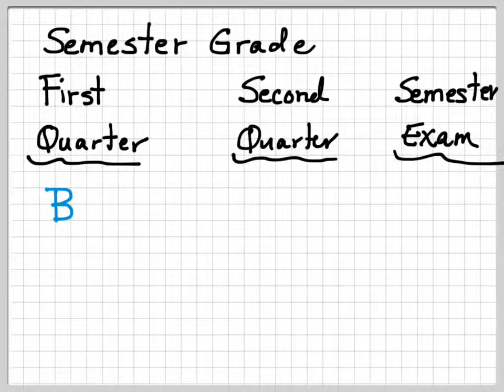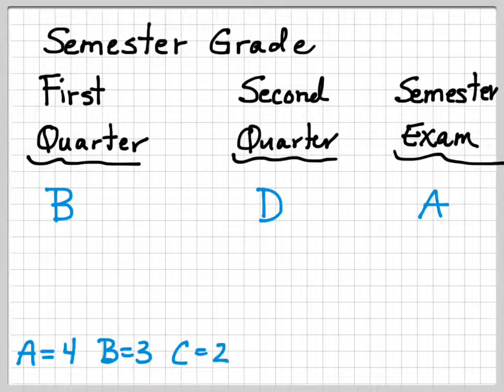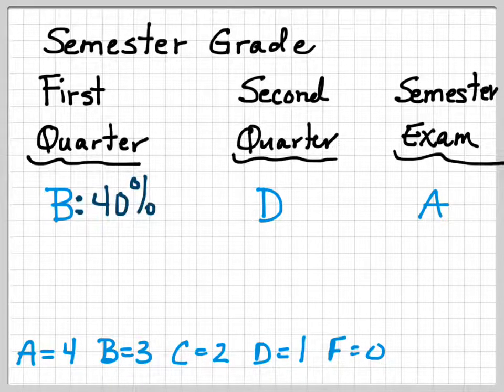Let's pretend you got a B for the first quarter, and a D for the second quarter, and an A on the exam. Now, remembering that A counts for 4 points, B counts for 3 points, and so on and so forth, we're going to assign the B a value of 3, and the first quarter counts for 40%, the second quarter counts for 40%, and the semester exam counts for 20%. Notice we have 40, 40, and 20. Okay, so 40 plus 40 plus 20 is 100.